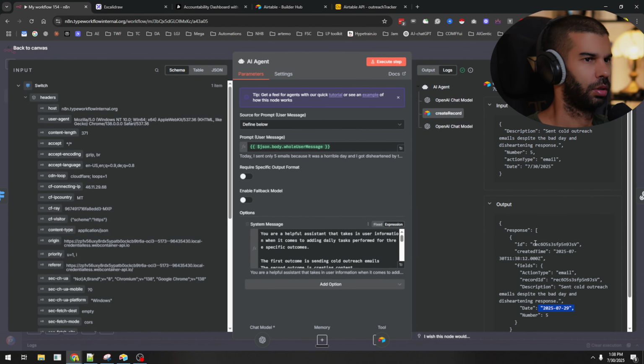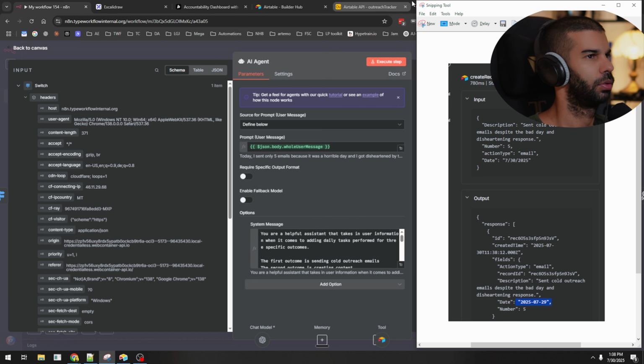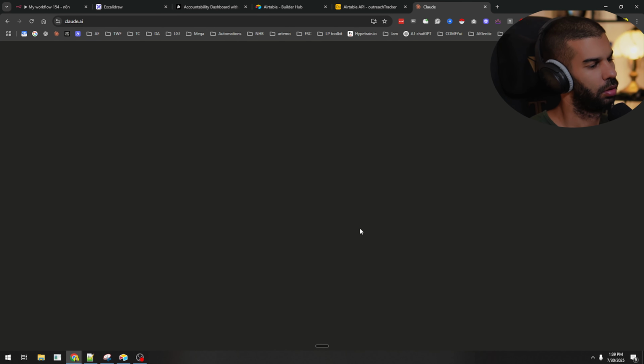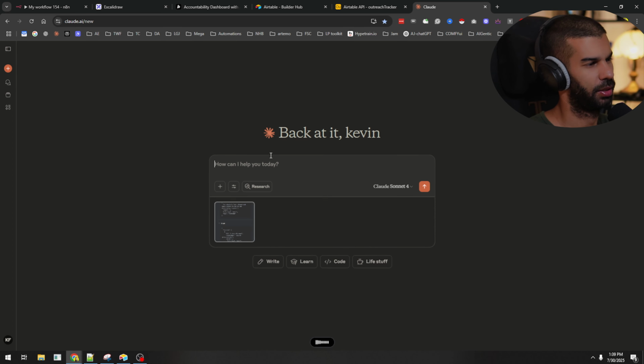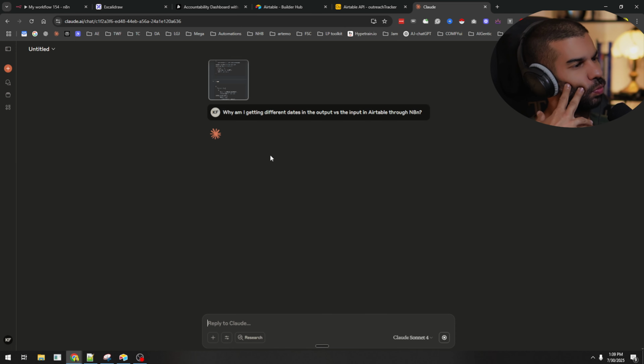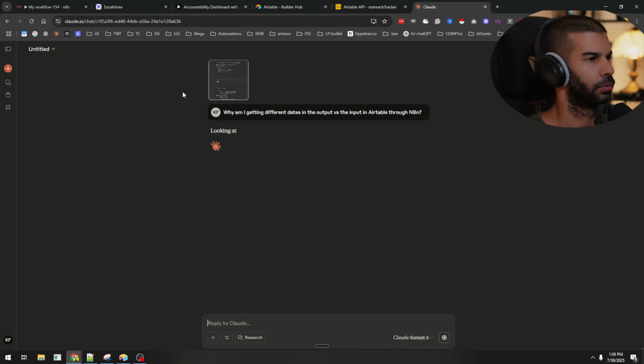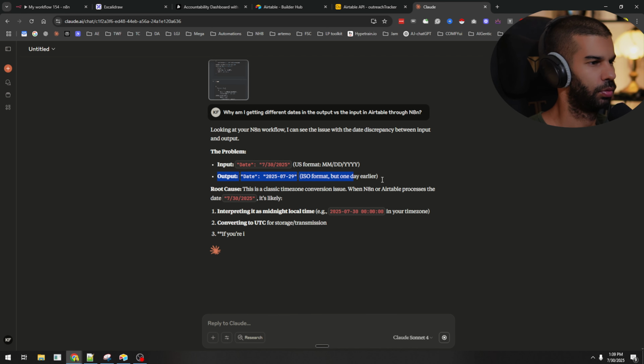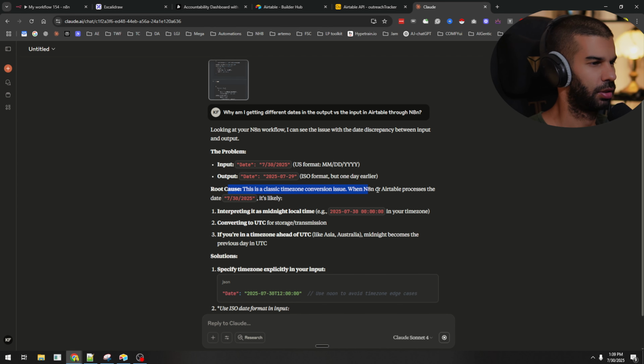I don't know. So ask ChatGPT or Claude. See if they have any insight on that. Claude. Why am I getting different dates in the output versus input in Airtable through N8N? Never ran into this issue, so I'm curious. The problem, input is this, yep, output is that. This is a classic time zone. Temporal is likely interpreting it as midnight.